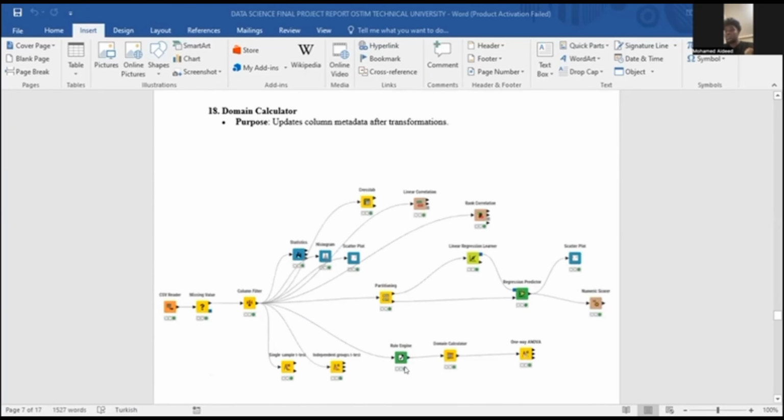And then we also use statistical tests: single sample t-tests, independent t-tests, and also the most important one, one-way ANOVA, that actually confirmed differences in glucose level across age groups. The machine learning model that we used was a logistic regression model for classification. We use data partitioning, model training, and model evaluation. And we also use feature engineering.